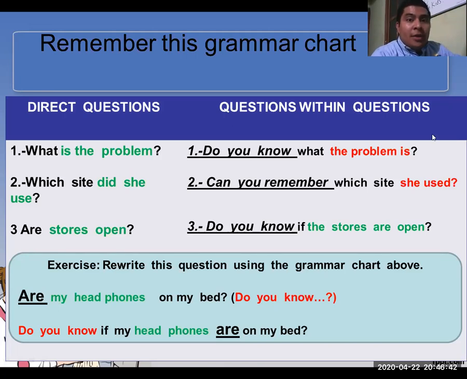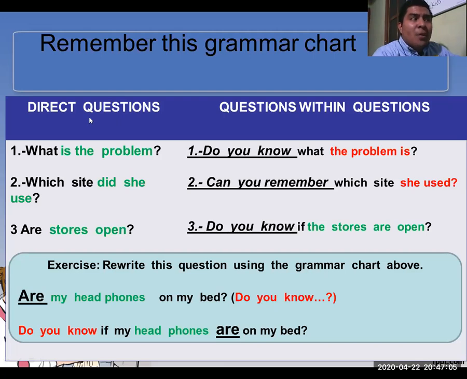Actually, you worked on some exercises in the platform, right? So you made or you created new questions, but following some structures, right?